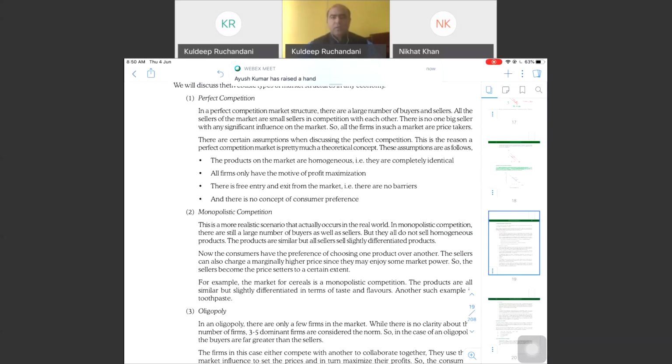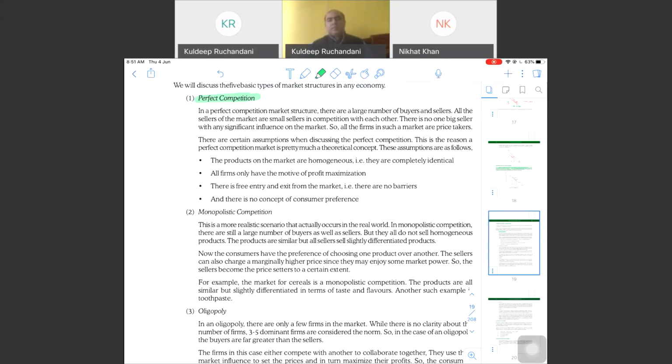Perfect competition. Now, this type of market is very difficult to find in the practical scenario. What are the assumptions in this market? That there will be a large number of buyers and a large number of sellers. All the sellers will be selling identical goods. There are no entry and exit barriers from this market. Anyone can come and start their business, and whenever they want, they can go out of the business. No license is required or less license is required. And one more assumption here is that buyers have all the knowledge about the product and about the sellers.